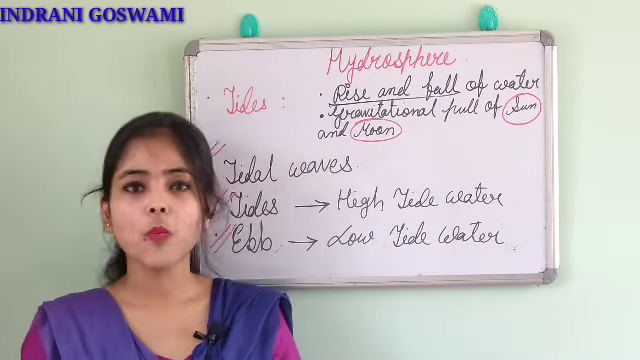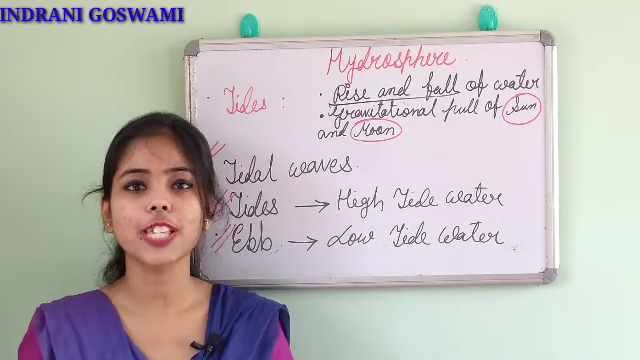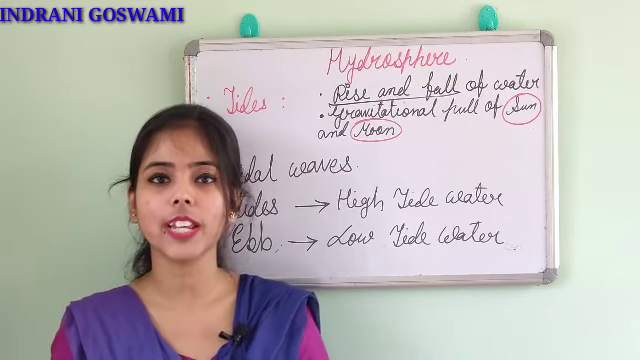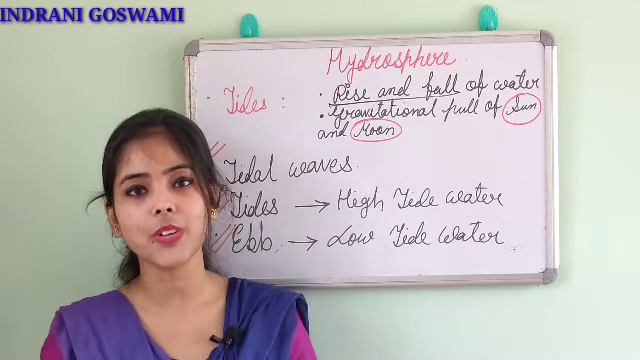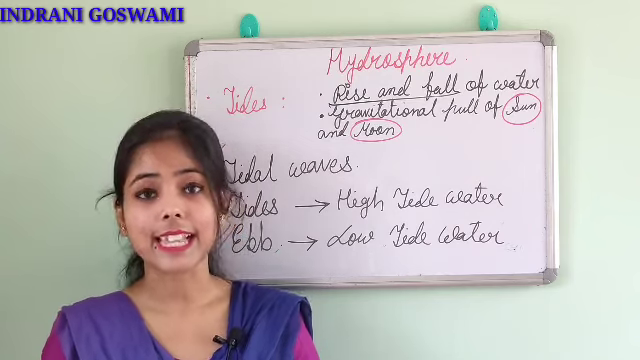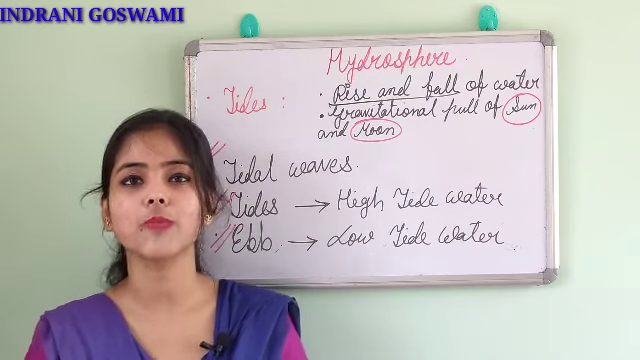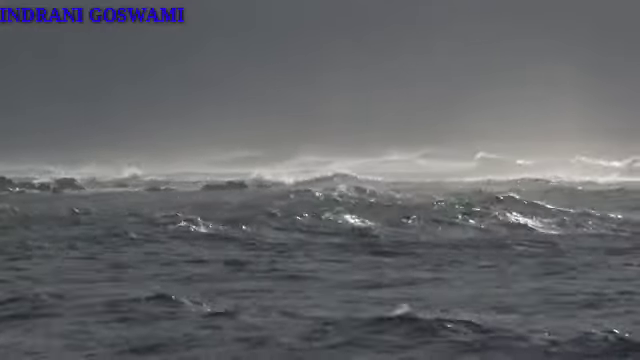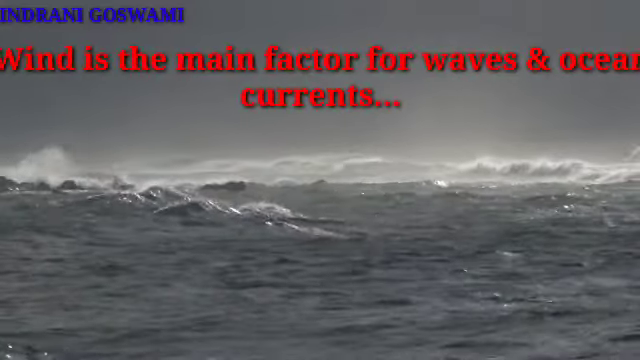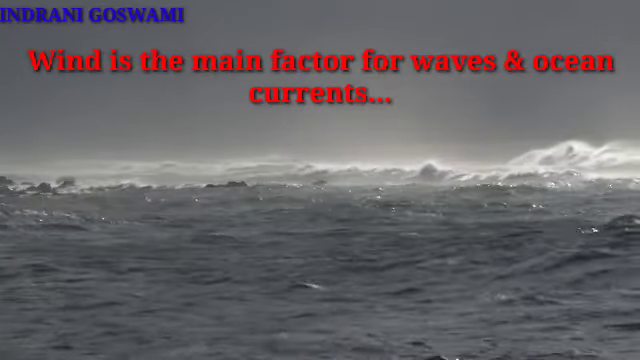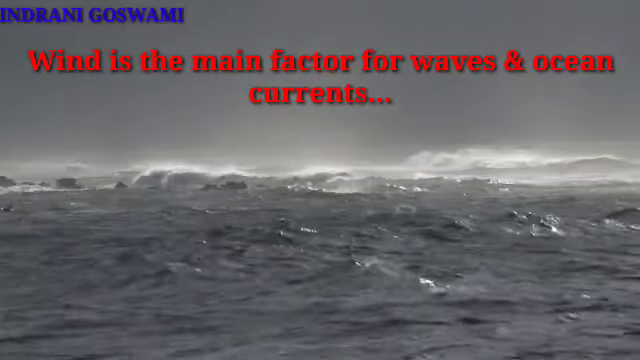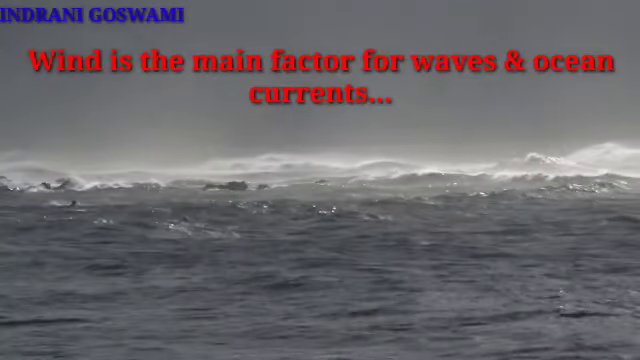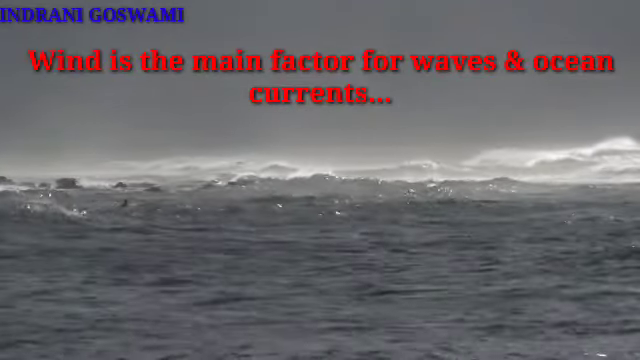Now the most important thing behind this is the responsible factor. What is the responsible factor that generally causes these waves as well as the ocean current? Yes, the important responsible factor is wind. So when the wind blows over the seas and the ocean, then by the effect of the wind, the water that is present there will start to move. So wind is the basic important factor behind waves and ocean currents.